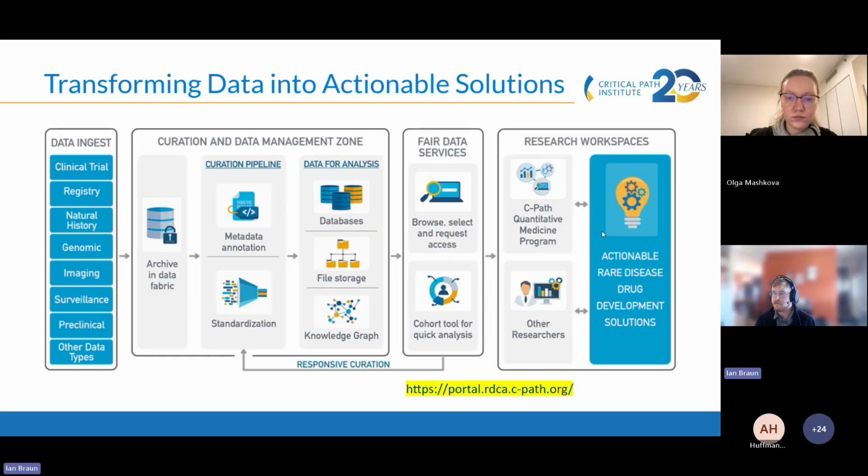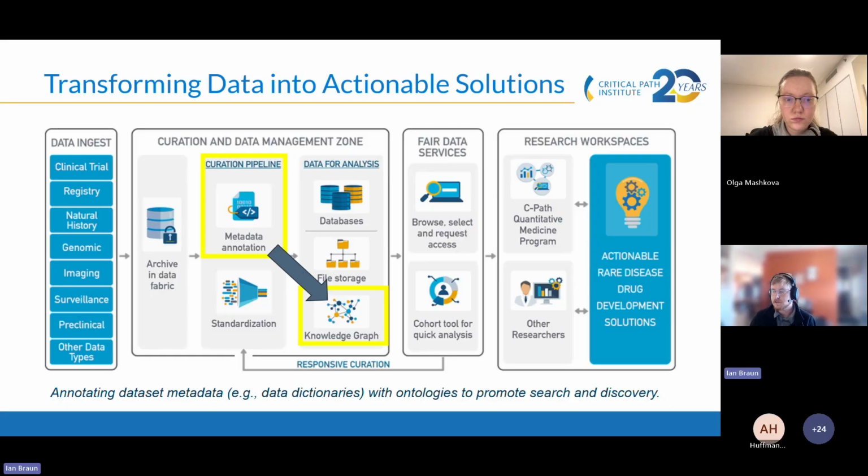So this is an illustration of the full data pipeline. Different data types such as clinical trial data, patient registries, natural history studies, et cetera, are ingested as inputs into the pipeline. They're archived and in some cases standardized or mapped into specific common data models. Metadata for the data sets is also curated and annotated before the data is uploaded to the platform, where it can be requested by external researchers or used internally by CPATH's own quantitative medicine programs.